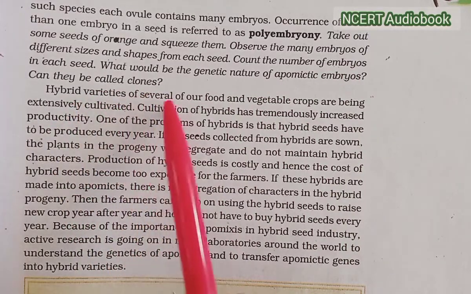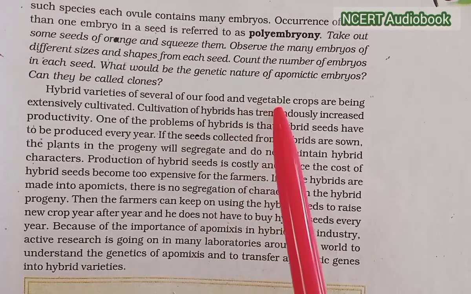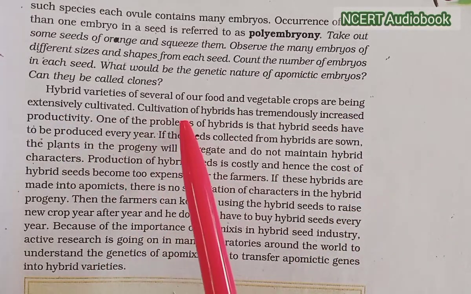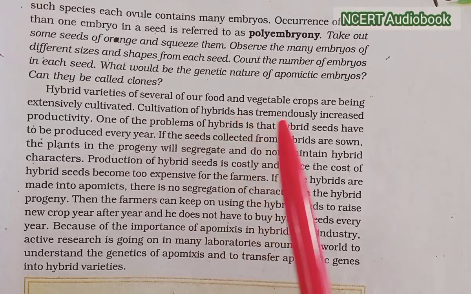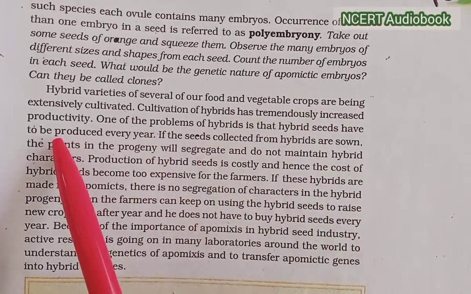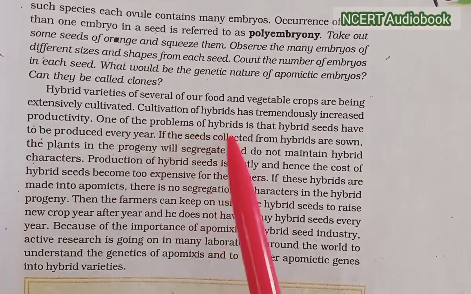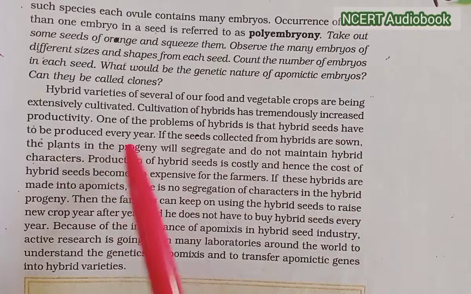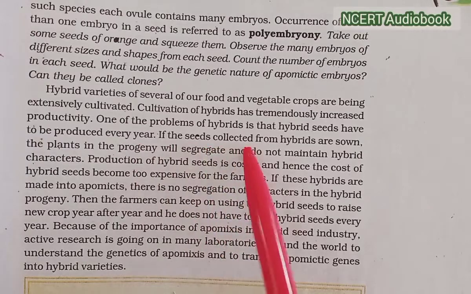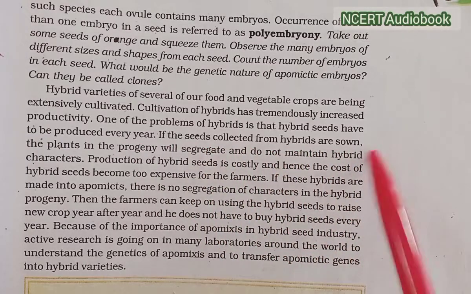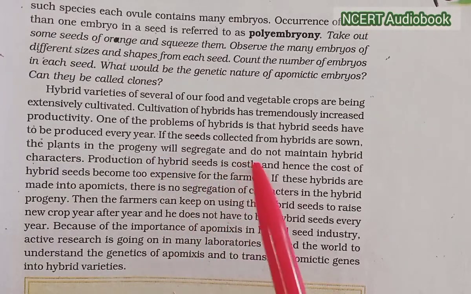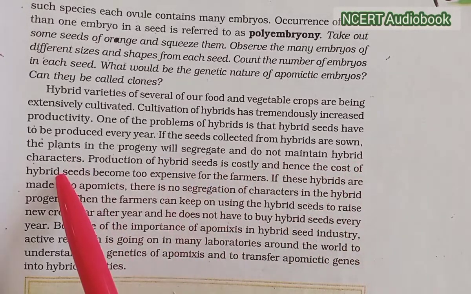Hybrid varieties of several of our food and vegetable crops are being extensively cultivated. Cultivation of the hybrids has tremendously increased productivity. One of the problems of hybrids is that hybrid seeds have to be produced every year. If the seeds collected from the hybrids are sown, plants in the progeny will segregate and do not maintain hybrid characters.